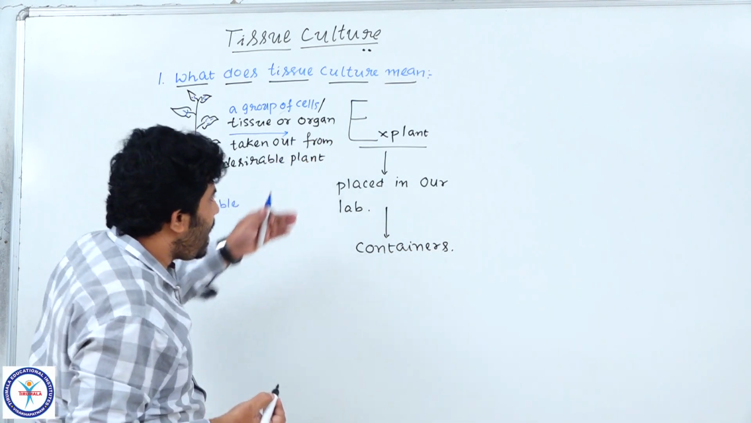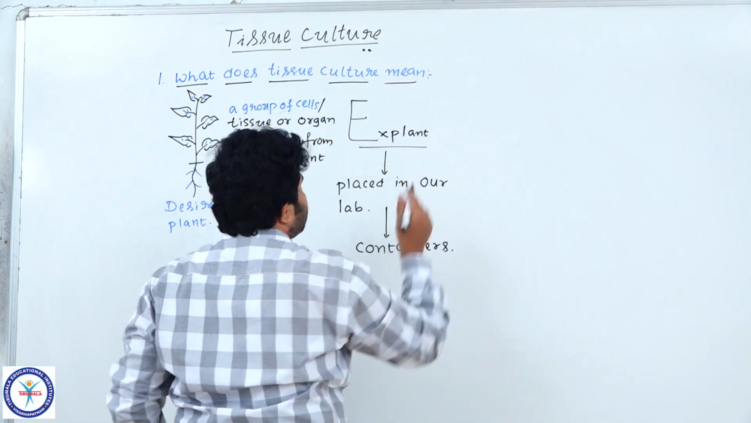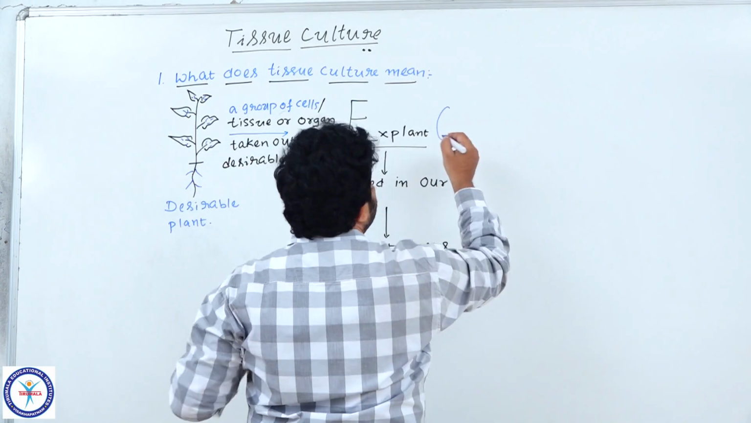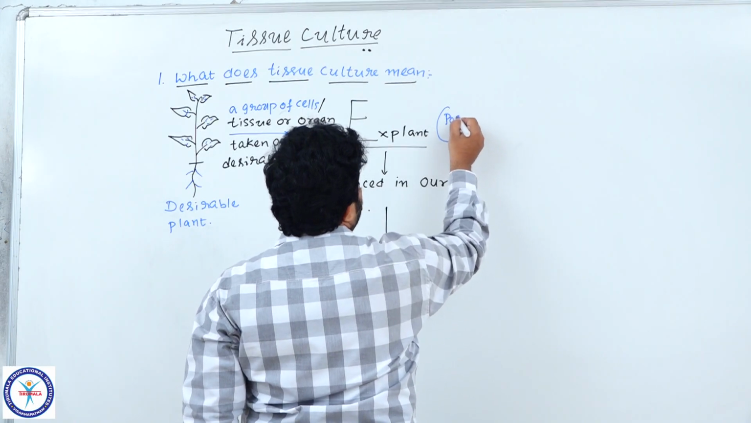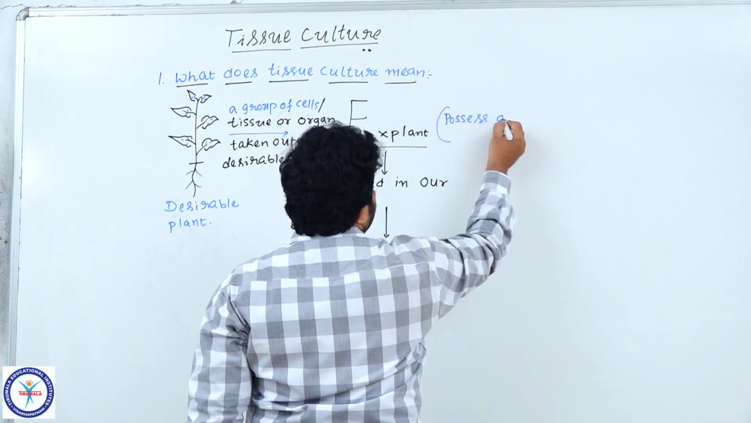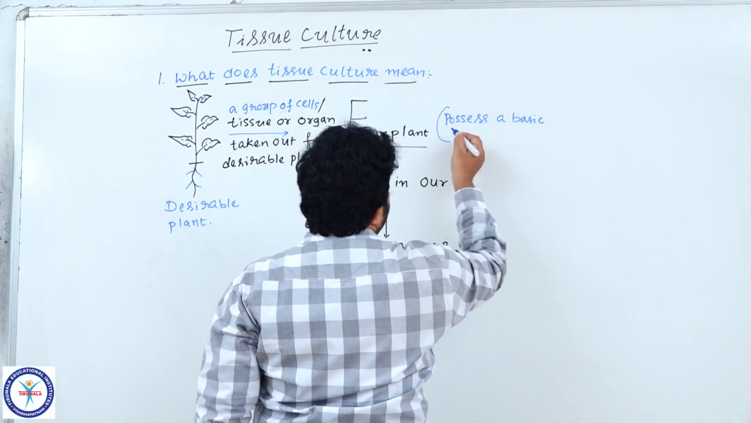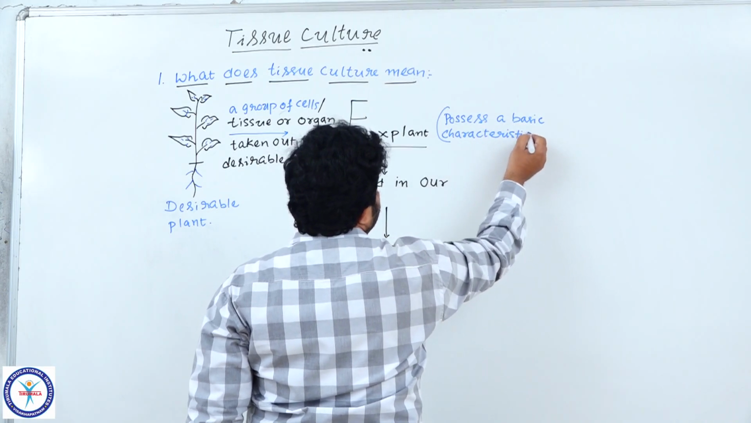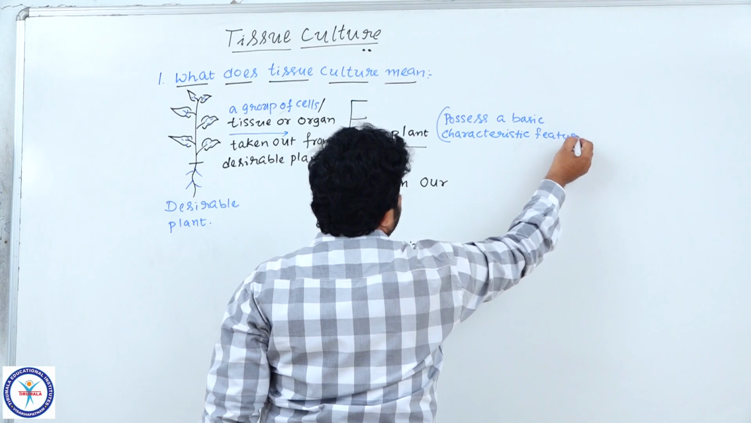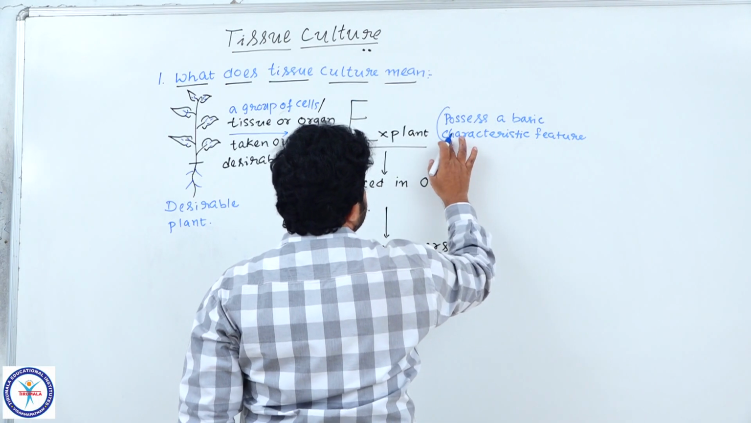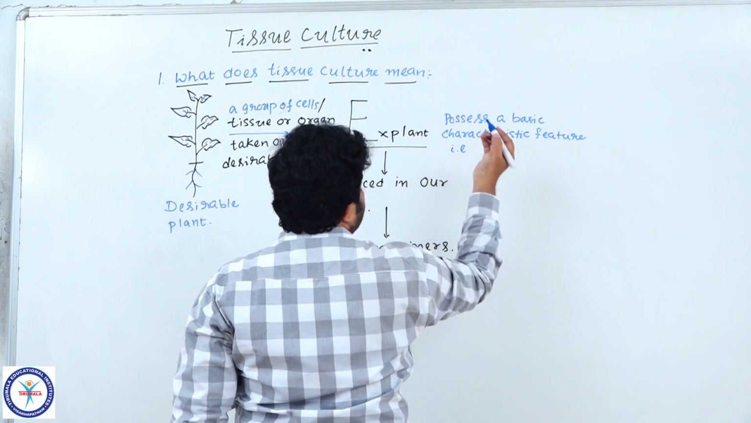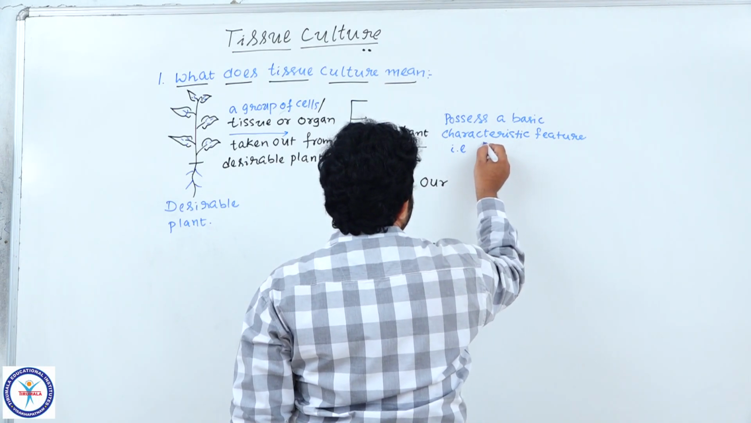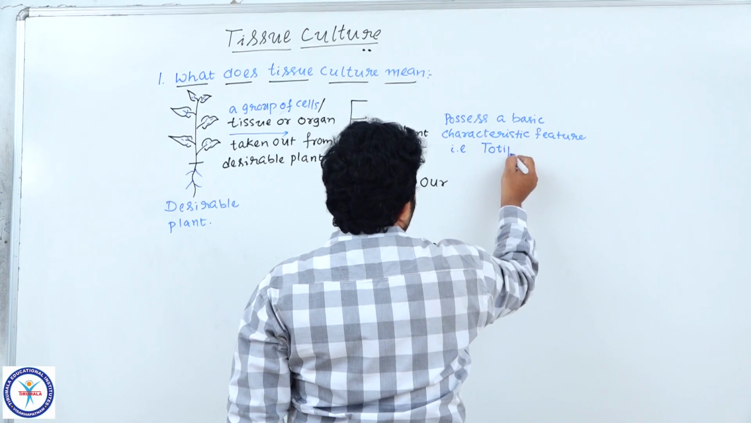Understood, students? This explant, whatever it may be, should possess an ability. Whatever the part of the plant we have taken, it should possess a basic characteristic feature, that is totipotency. What is it, students? Totipotency.